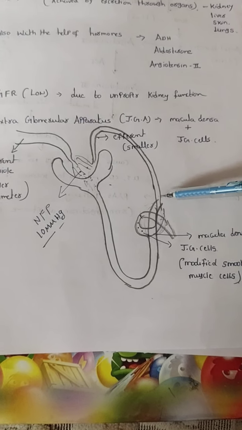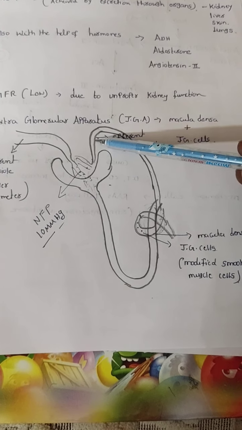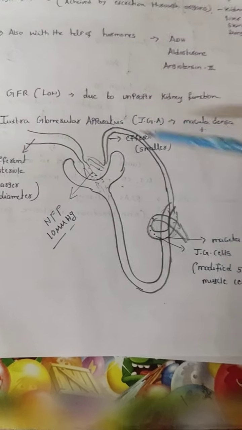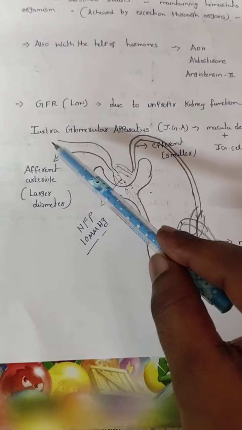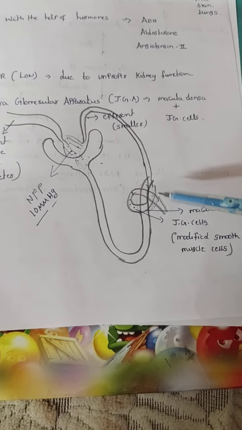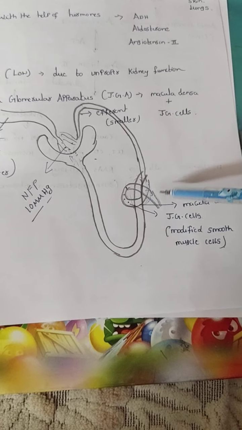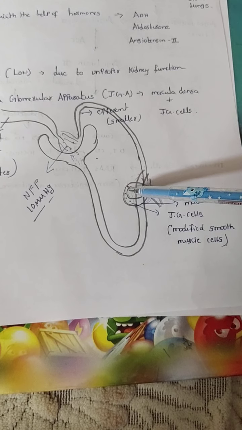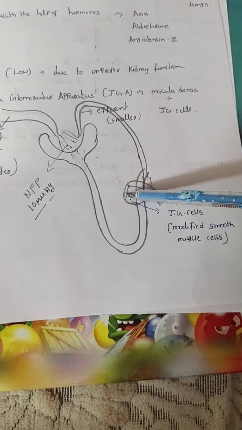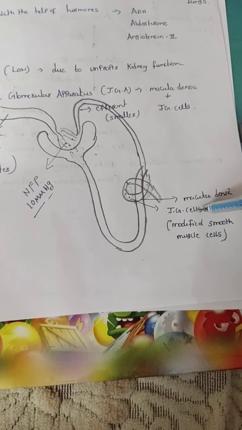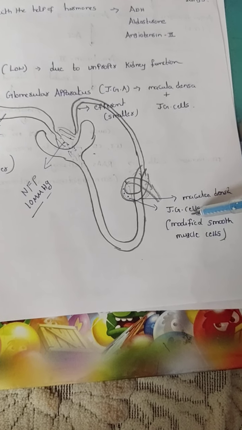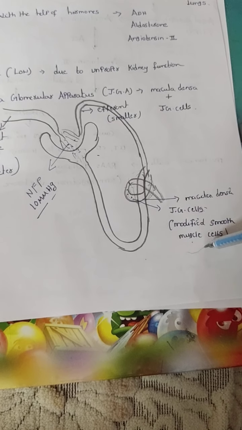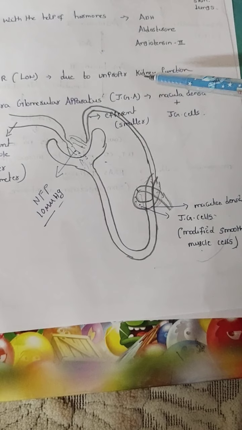I already said this came from the efferent arteriole, which came from the glomerulus, which also came from the afferent arteriole. So everything came from the afferent arteriole only. That's why the afferent arteriole wrapped around the DCT is called the macula densa. In this there are specialized yellow pigmented cells, called juxtaglomerular cells. Juxtaglomerular cells are modified smooth muscles. It is commonly called the juxtaglomerular apparatus.